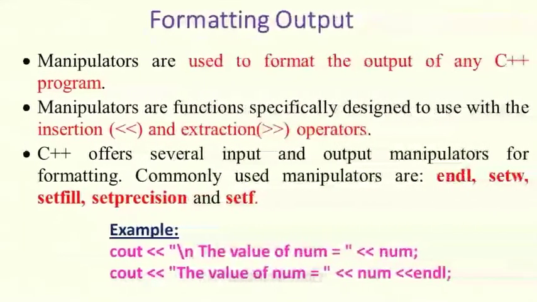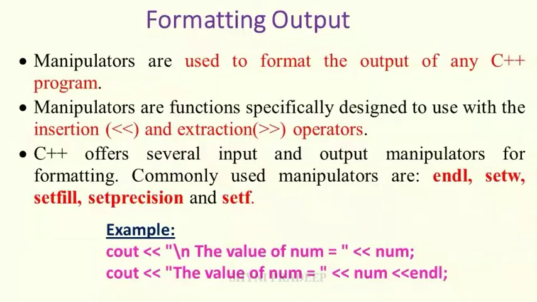Next topic is formatting output. Manipulators are used to format the output of any C++ program. Manipulators are functions specifically designed to be used with the insertion and extraction operators. C++ offers several input and output manipulators for formatting. Commonly used manipulators are endl, setw, setfill, setprecision and setf. See this example here, \n is given.